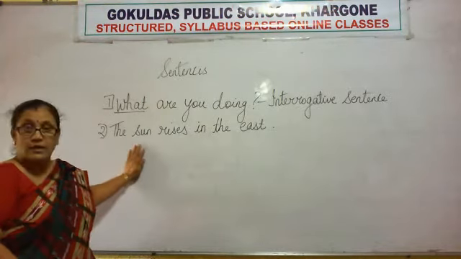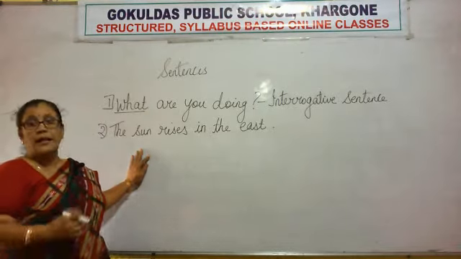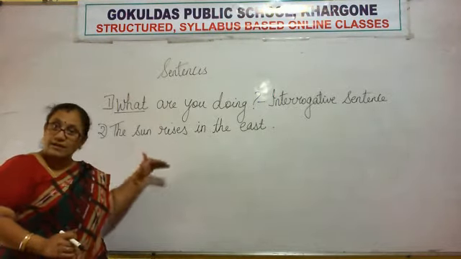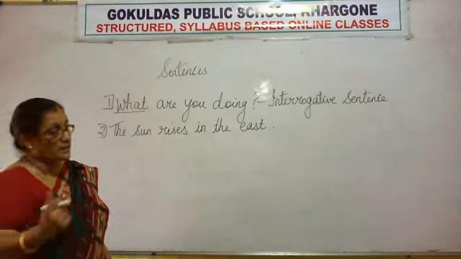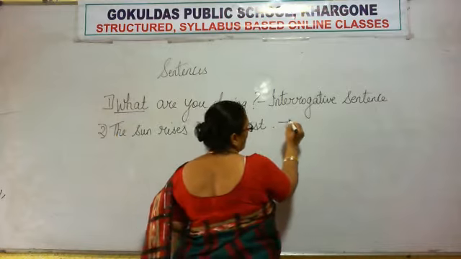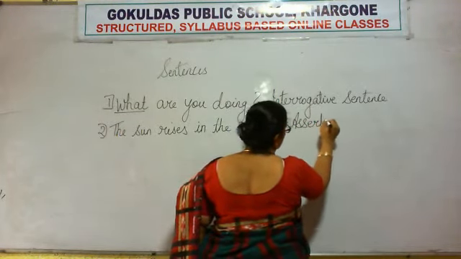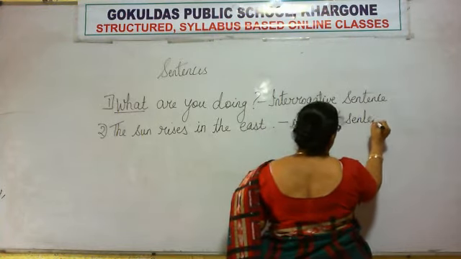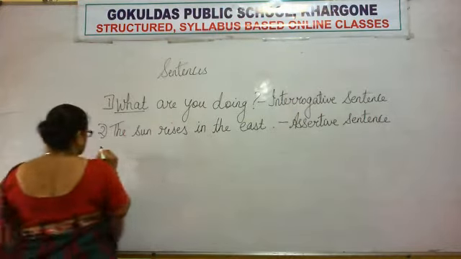It is a fact. Where does the sun always rise from? It rises from the east only. So the sun always rises in the east and this is a fact, right? So this is an assertive sentence. So I am going to write down assertive sentence. Right? Now the next sentence.